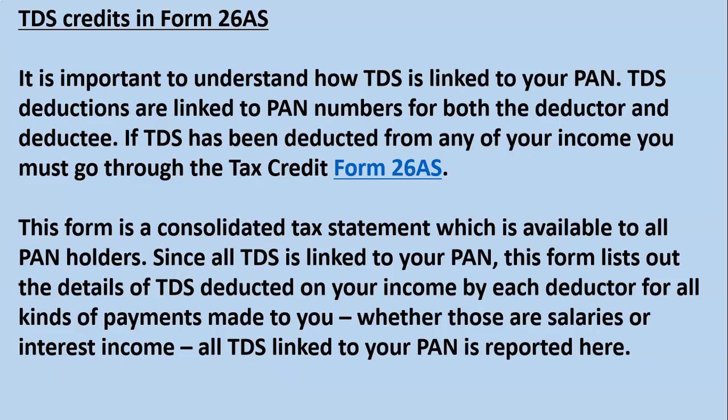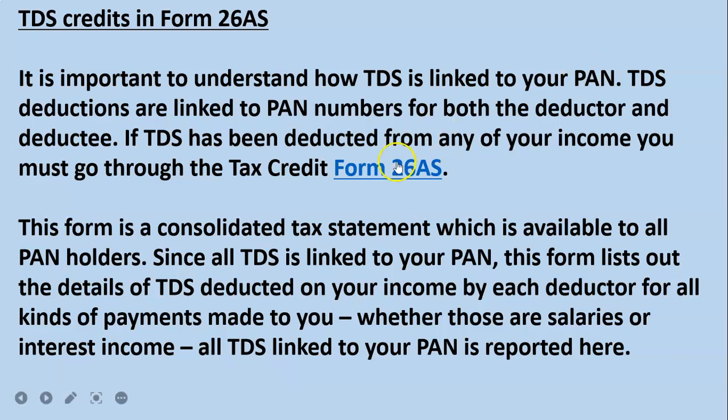Whatever tax got deducted from the deductee during the financial year and paid to the government, it will all be tax credit. So this tax has already been paid on behalf of the deductee. The deductor has paid it to the government by linking their PAN. If you have linked your PAN and view the Form 26AS, it shows all the tax credit. For example, one company would have deducted the TDS on rent, another company would have deducted from you on commission. All this has been linked with one PAN number of the deductee.